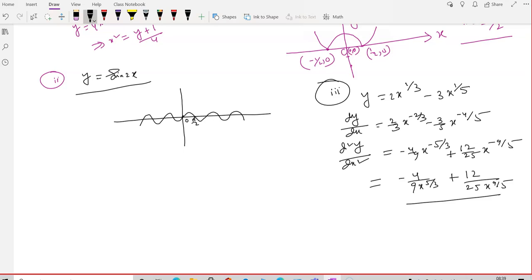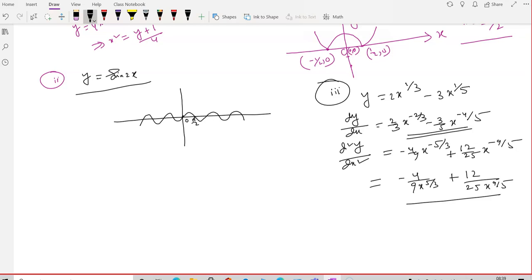Dy by dx here it is going to be 2 by 3 x to the power, the denominator is going, here also going to the denominator. This part becoming infinity, this part, so it's becoming infinity minus infinity form. We cannot decide about the sign of dy by dx before a point or after a point. At x equal to 0, it's even becoming undefined.